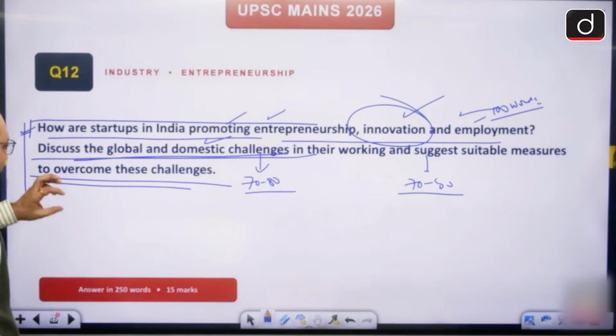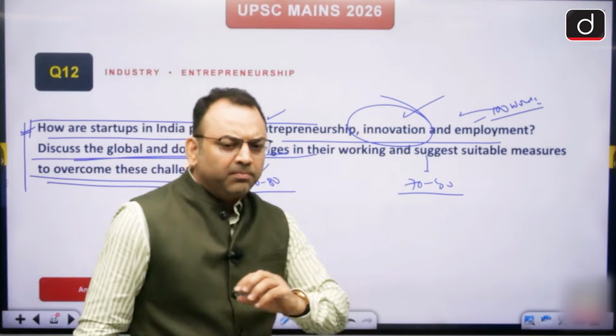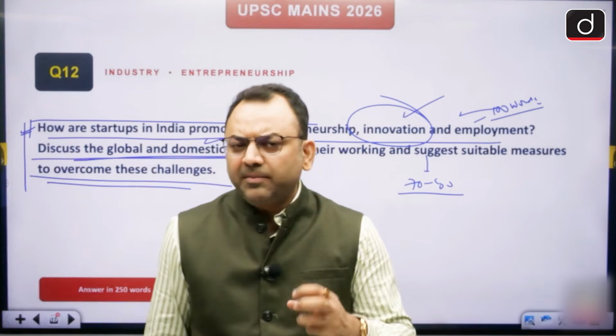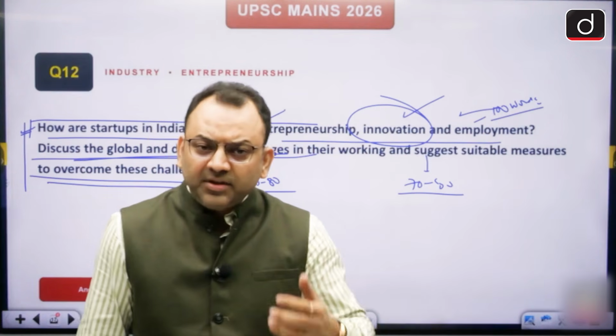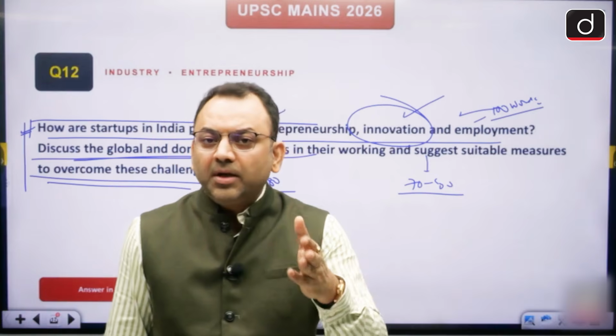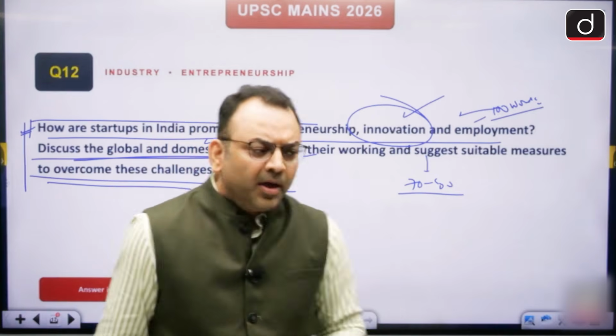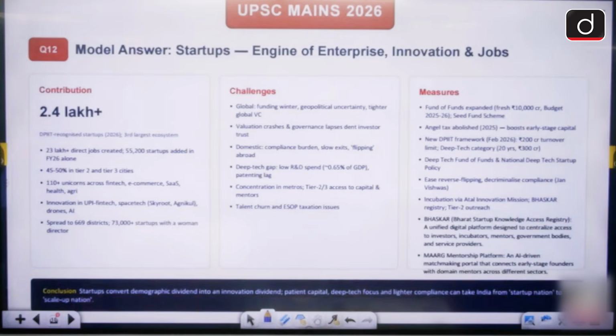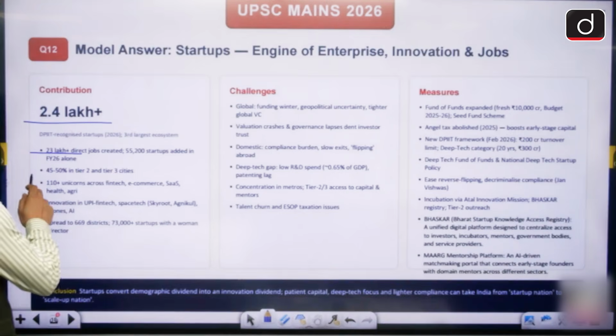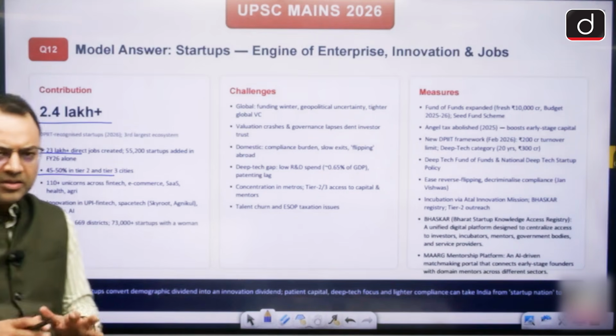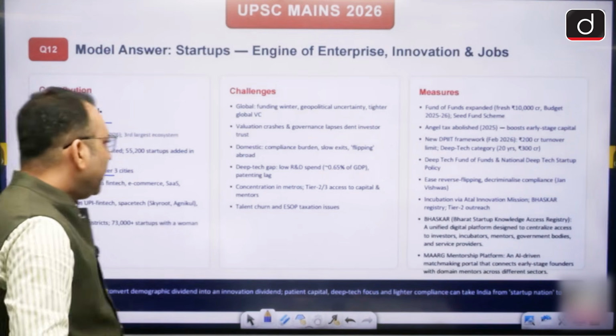So write these parts in the answer. Don't write any static part. Write some innovative thing which forces the examiner to study your thesis, right? What you are trying to say. But we have seen all the data here, and I've written everything: that we have this many startups registered, and 2.3 million jobs are there, and 45% of the startups are largely in tier 2, tier 3 cities, right?